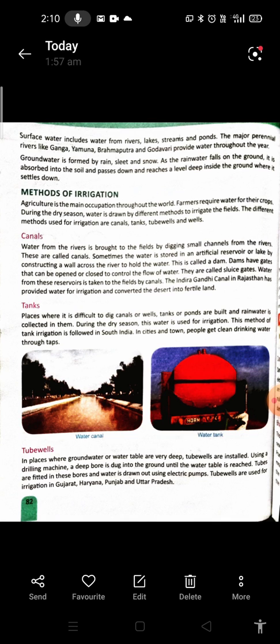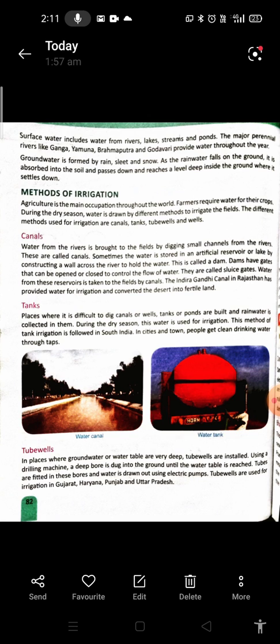Now, next point is, you can see a picture of water canal and water tank given over here. Next point is about tube wells. In places where groundwater or water table are very deep, tube wells are installed using a drilling machine. A deep bore is dug into the ground until the water table is reached. Tubes are fitted in these bores and water is drawn out using electric pumps.